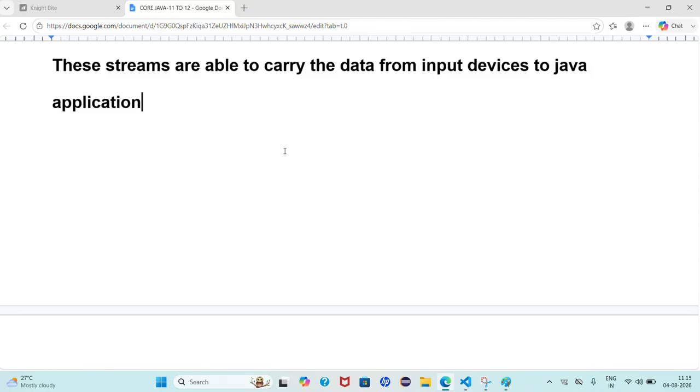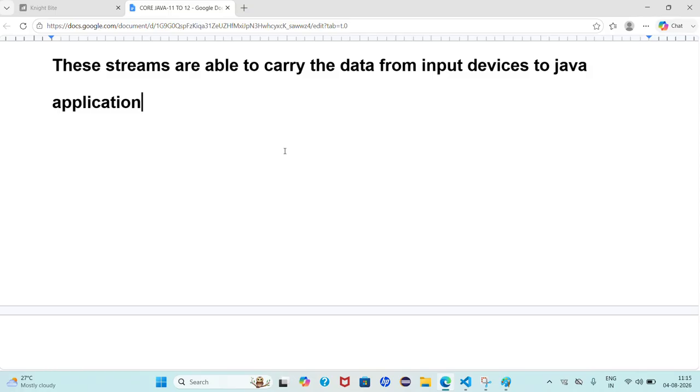For example, in my laptop I have created one folder, for example Newsem. In that folder, I have created one text file, which has some byte type of data. I want to send that byte type of data to the Java application. Is this a byte oriented input stream or output stream? Input stream.